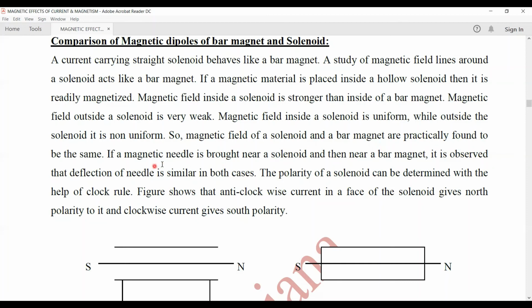So how can we find out? If a magnetic needle is brought near a solenoid and then near a bar magnet, it is observed that the deflection of the needle is similar in both cases.